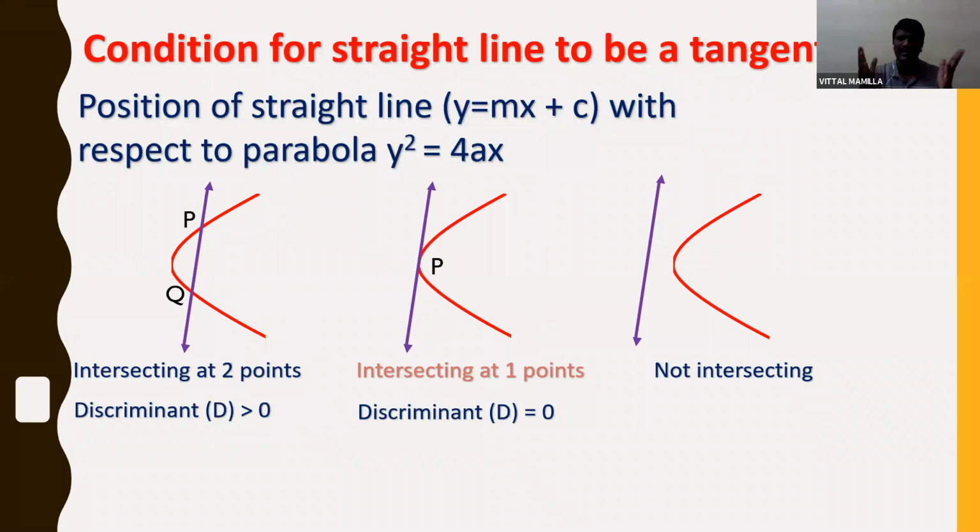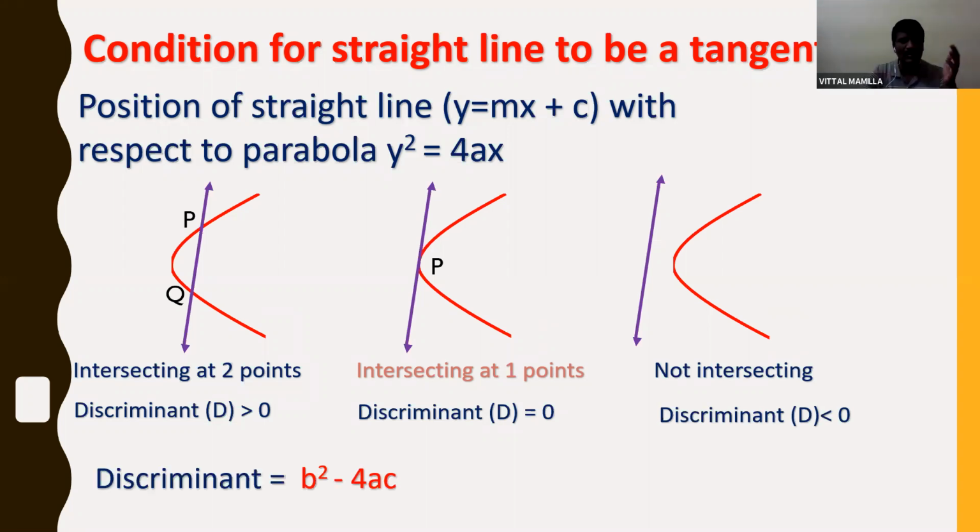Two zeros are equal, then only we'll get the discriminant as 0. And at not intersecting points, there are no real roots, so the discriminant is less than 0. Okay, so what is the discriminant? Already we told, discriminant is nothing but b square minus 4ac in the quadratic equation ax square plus bx plus c. What is a there? a is the x square coefficient, b is the x coefficient and c is the constant.